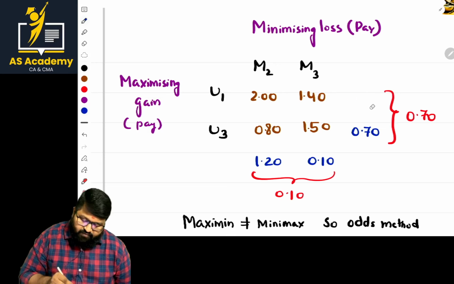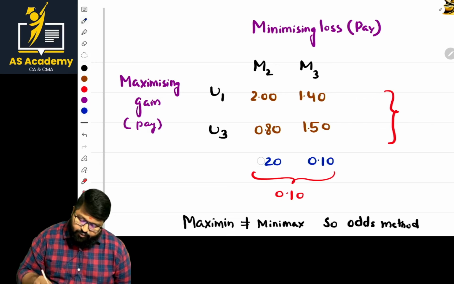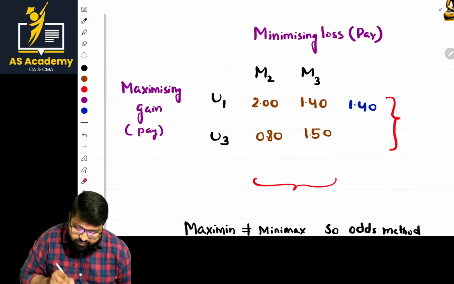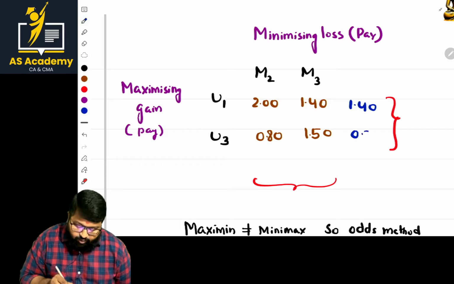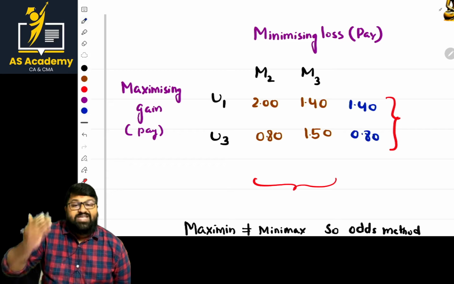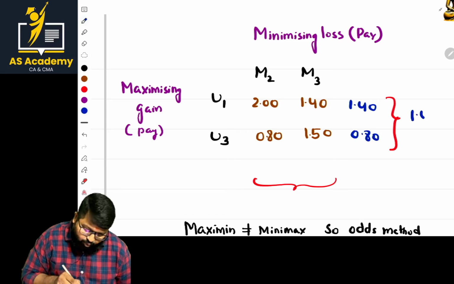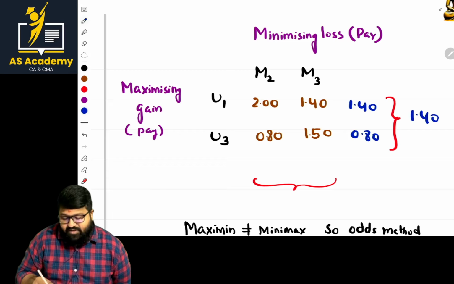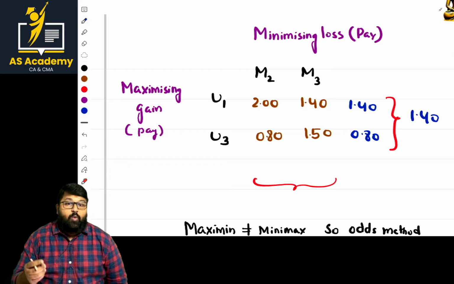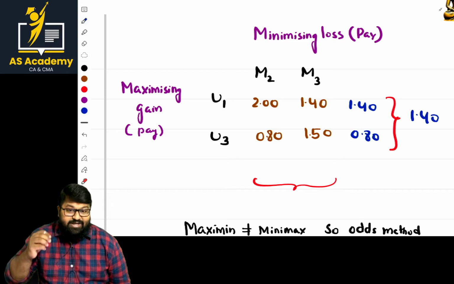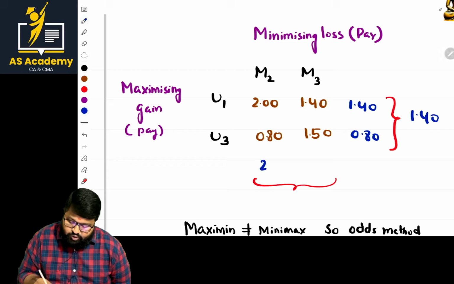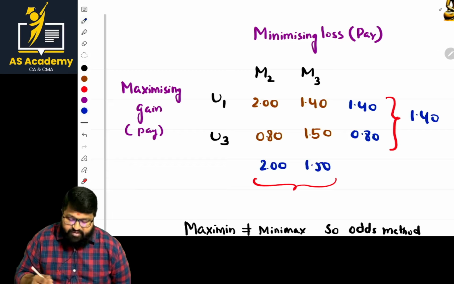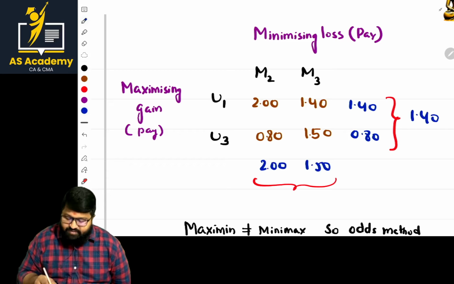So the difference is not required. What is the point required? We require to find the minimum value. That is 1.40, and here 0.80. Of these two, what is the highest? That is 1.40. And in the case of columns, what is the highest in the M2 column? That is 2.00. In the case of M3, what is the highest? 1.50. From this, take the minimum value. What is the minimum value?